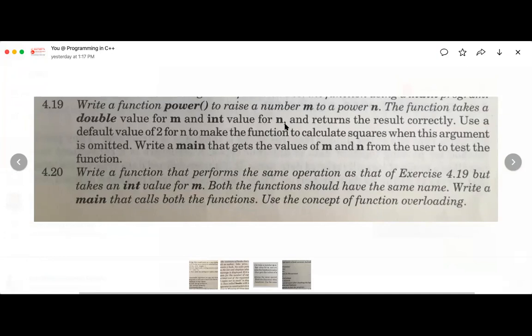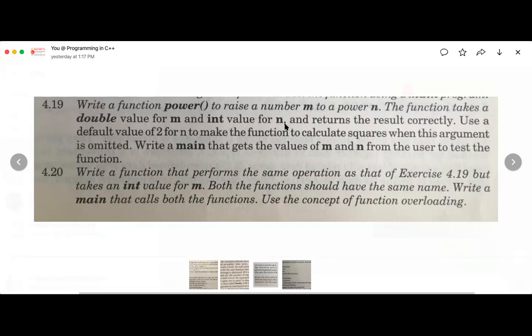Now what is the return type? If a double value is raised to an integer, what is the result? It's a double value. So the correct prototype of my power function is double power in brackets double m comma int n.